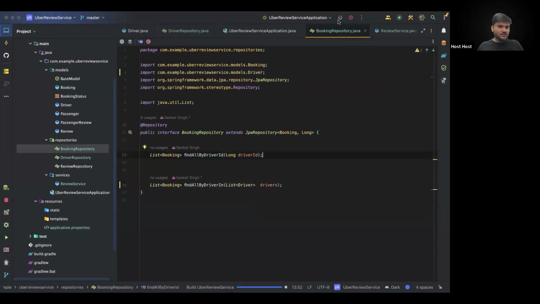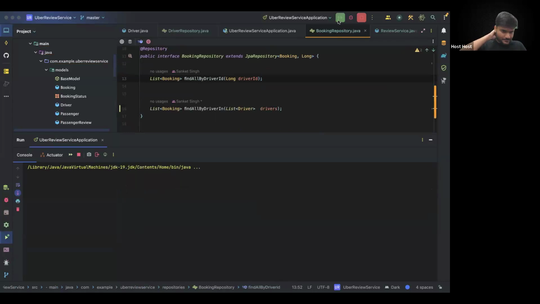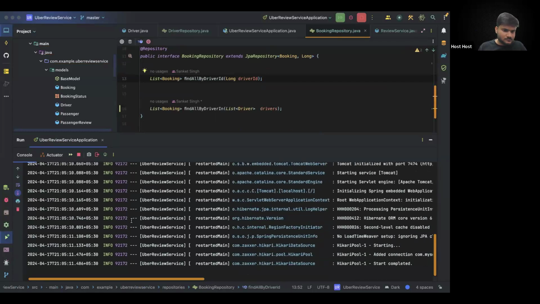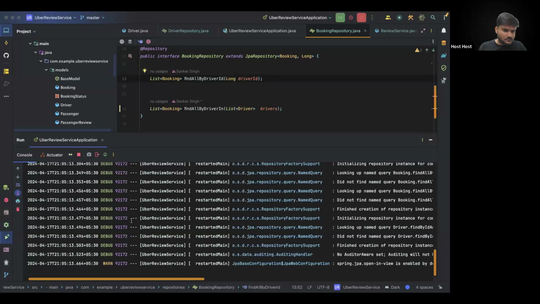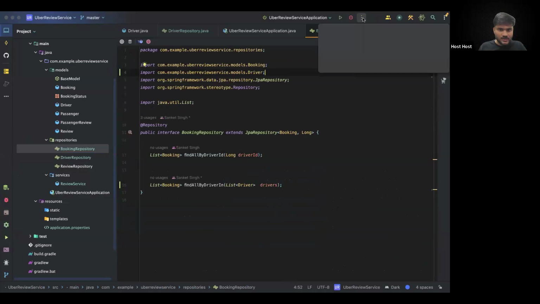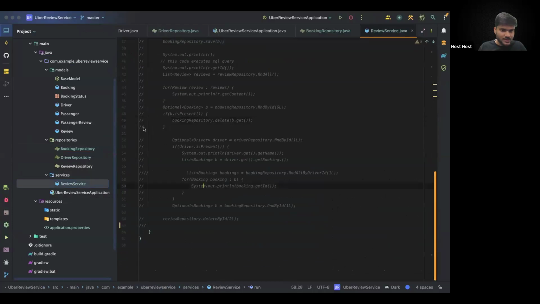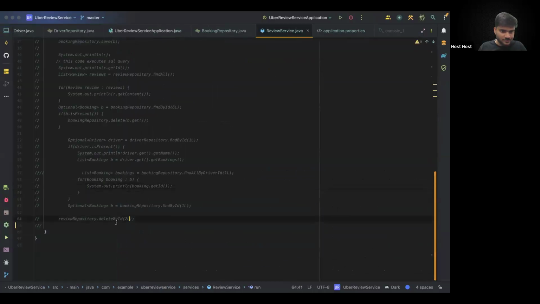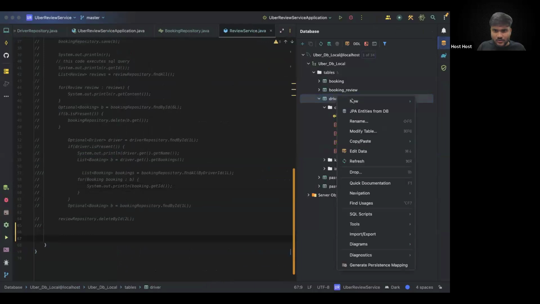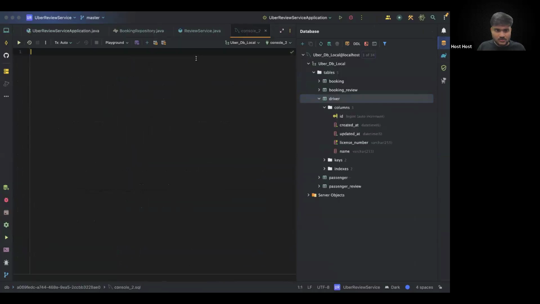If I run the code, you can see the code compiles properly without any problem. Now, what we can actually do is, just to mimic that API, come up to our service. Okay, so let's first of all do this thing. Let's go to our database and make a query here, new query console. We'll say select star from driver. Let's see what all drivers we have.